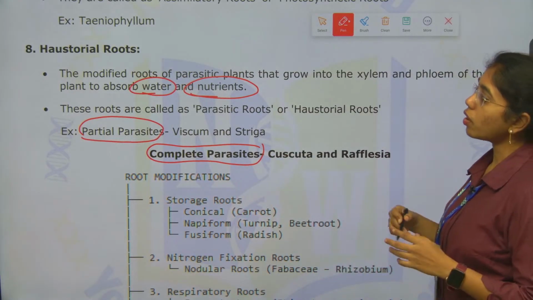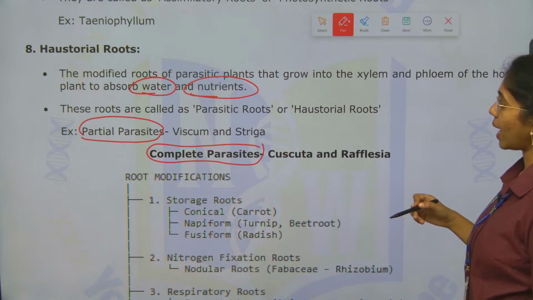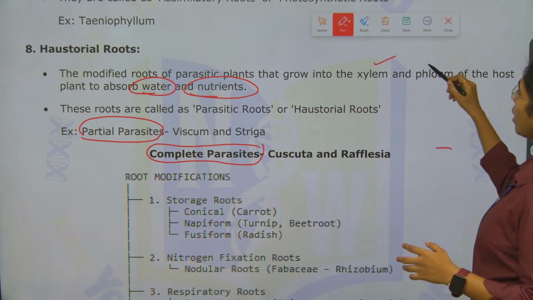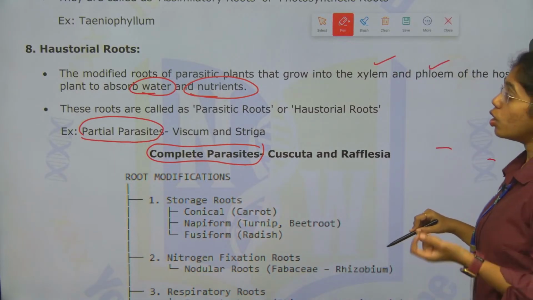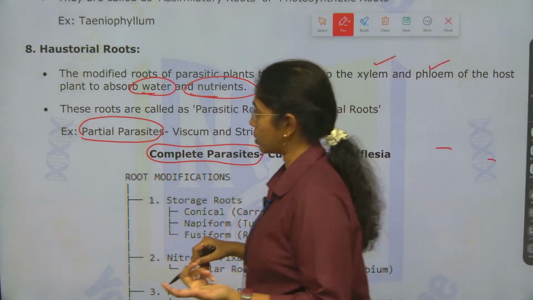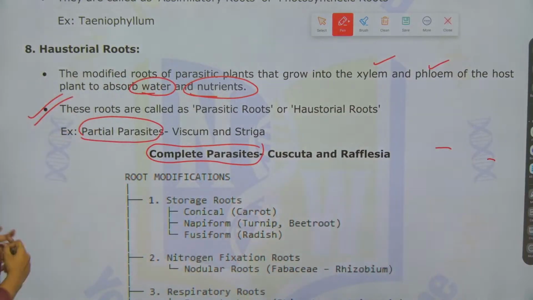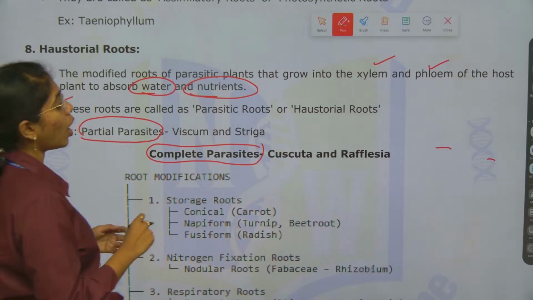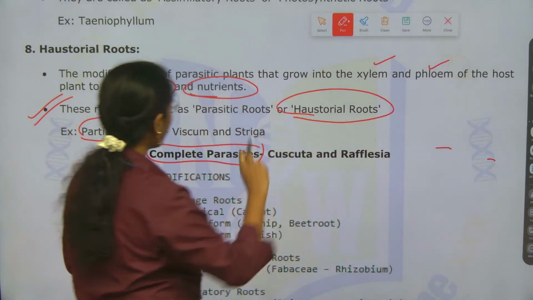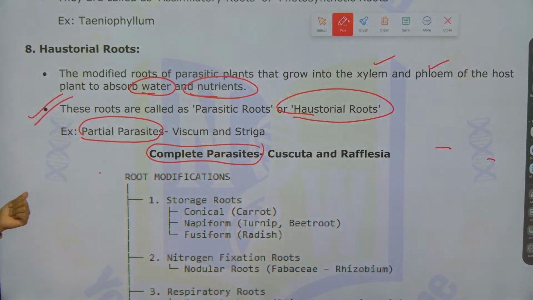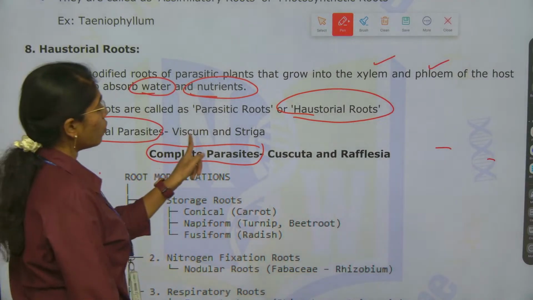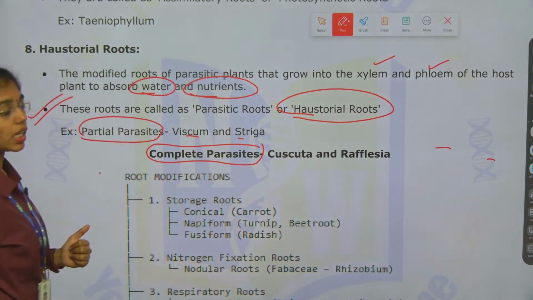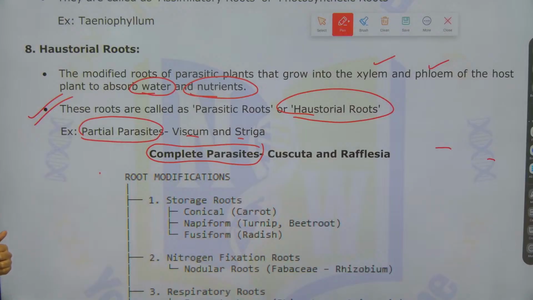So, haustorial roots are the modified roots of parasitic plants that grow into the xylem and phloem of the host plants to absorb water and nutrients. Here these roots are called as what? Parasitic roots or haustorial roots. Partial parasites include Viscum and Striga. Complete parasites include Cuscuta and Rafflesia.